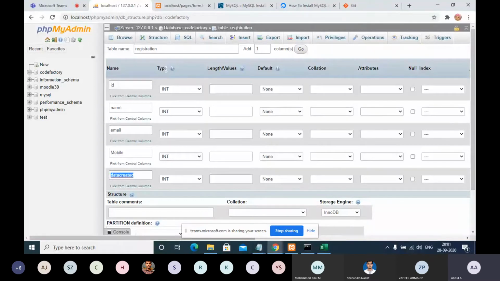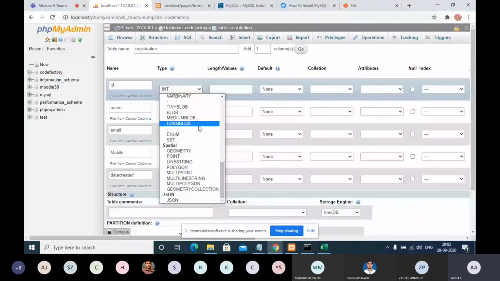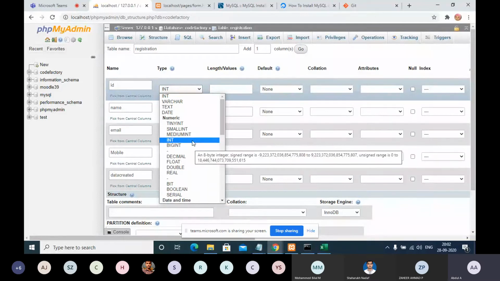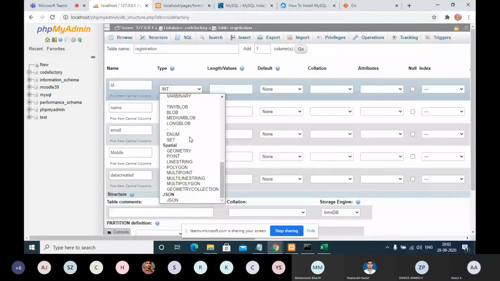Even in this drop down itself, there will be numeric, date, varchar, char, big integer, integer, tiny integer, small integer, medium integer. Whatever data type we require, that exact data type we need to choose.